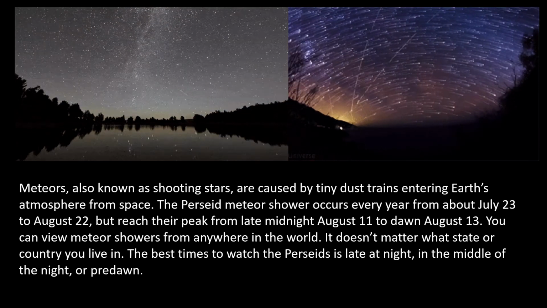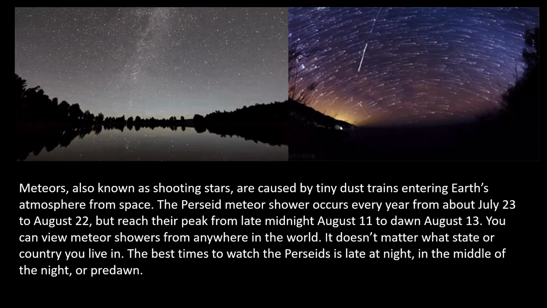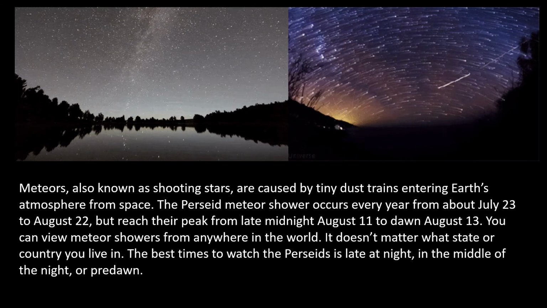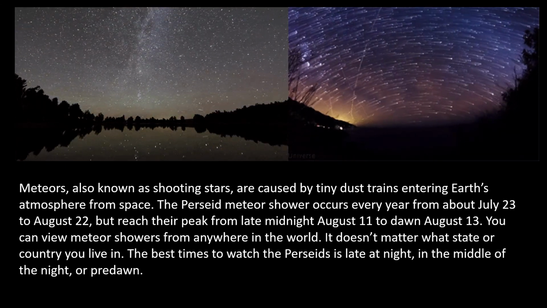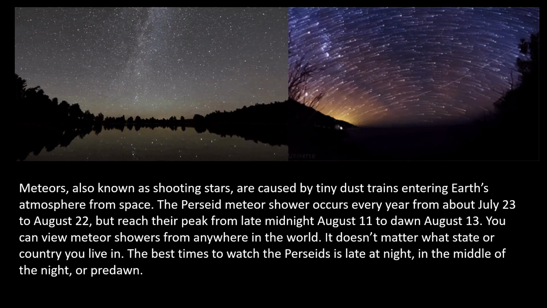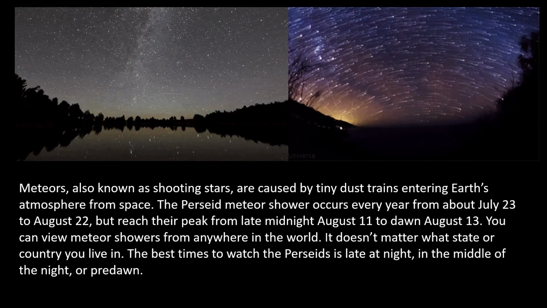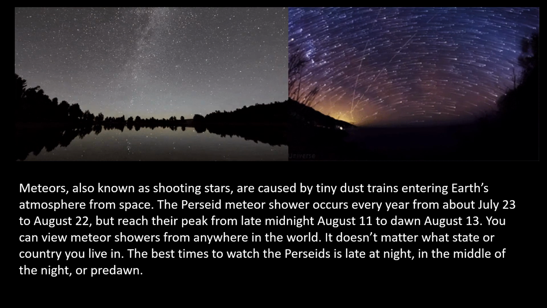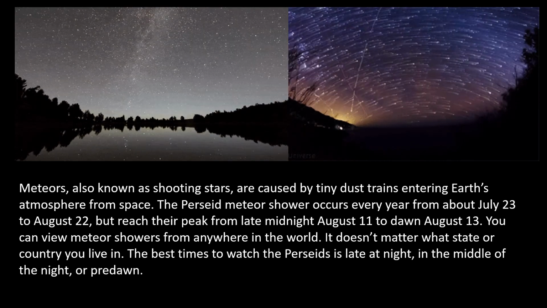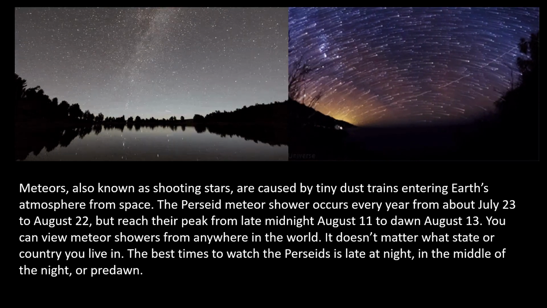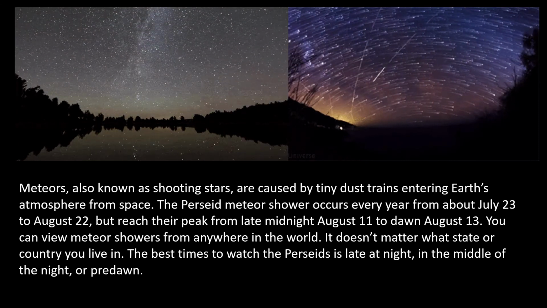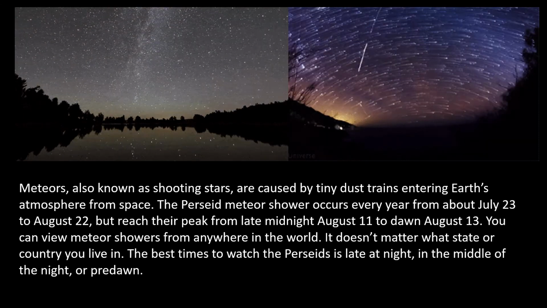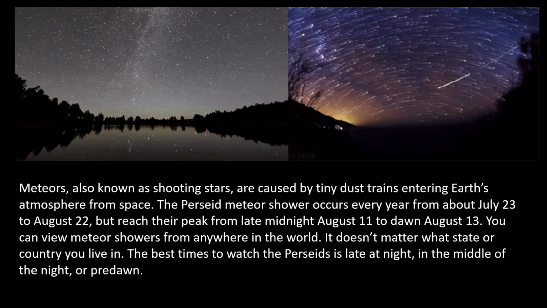Do you know, class? Meteors, also known as shooting stars, are caused by tiny dust grains entering Earth's atmosphere from space. The Perseid meteor shower occurs every year from about July 23 to August 22, but reaches its peak from late midnight August 11 to dawn August 13.